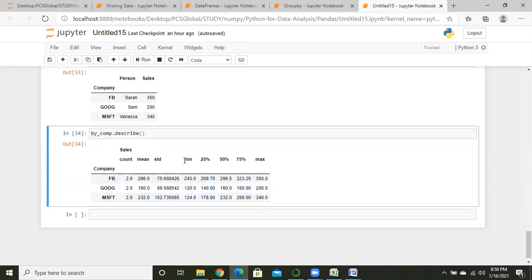This mean and this mean are different. We'll see it in the next class. Also there are the 25% value, 50% value, 75% value, and the maximum value.